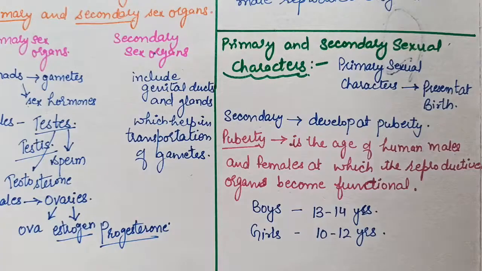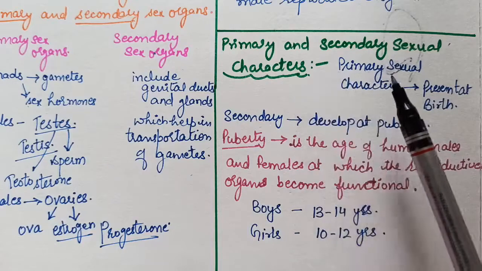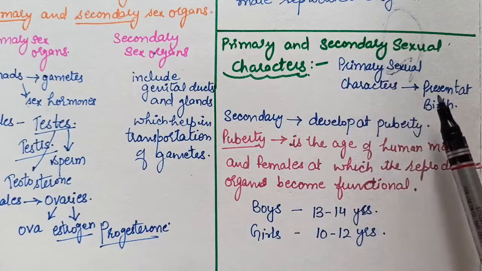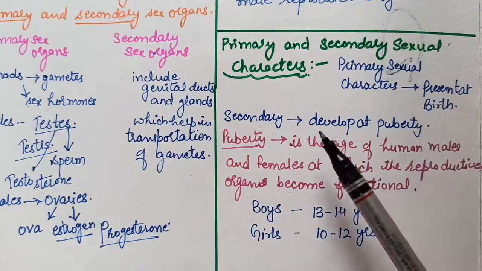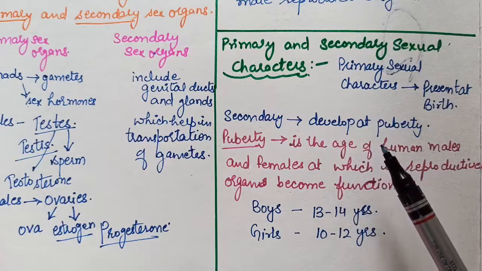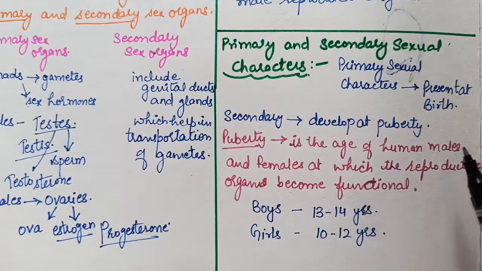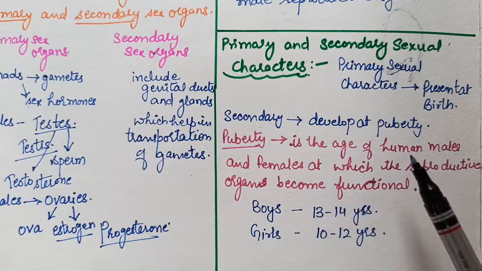Now move to the next, that is primary and secondary sexual characters. Primary sexual characters are present at birth, and secondary sexual characters develop at puberty. So what is puberty? Puberty is the age at which the reproductive organs of human males and females become functional.